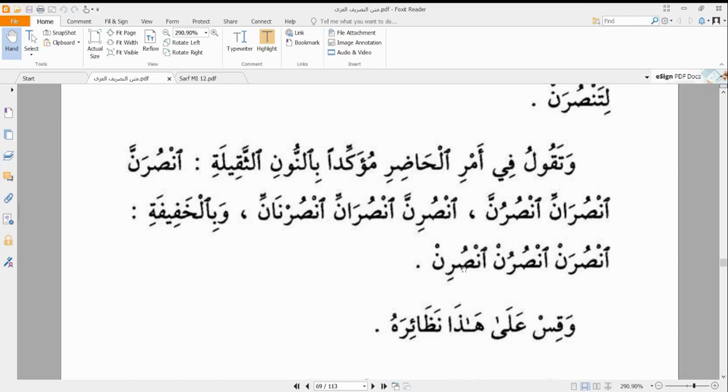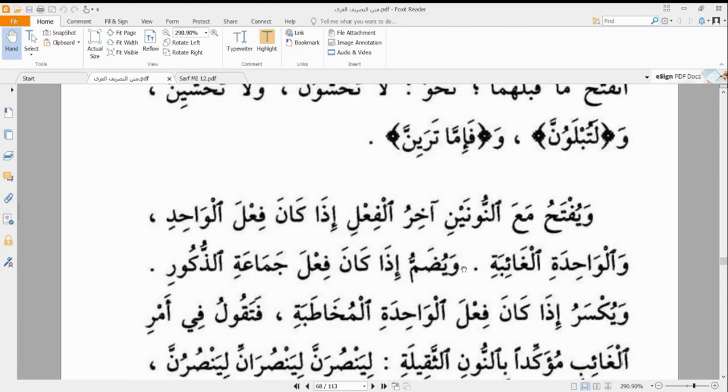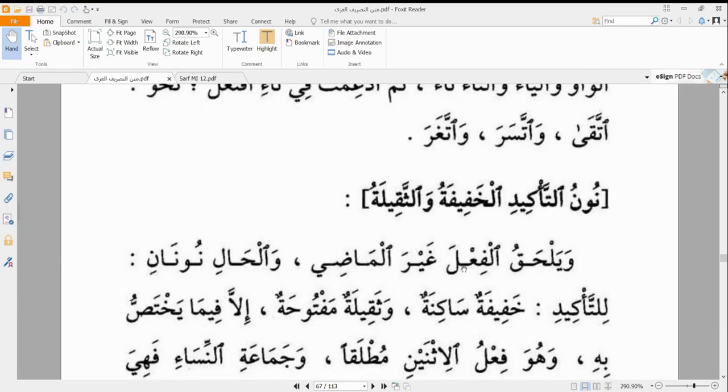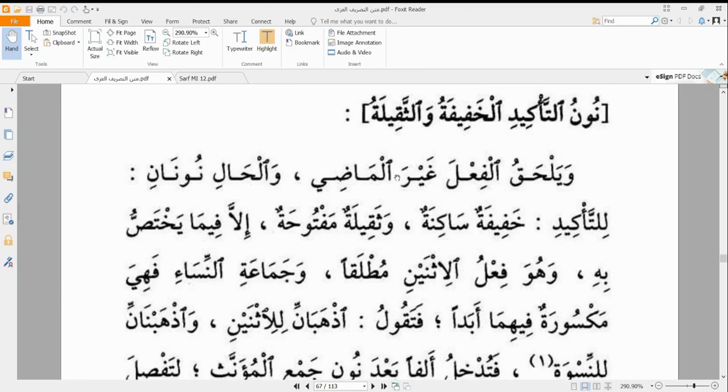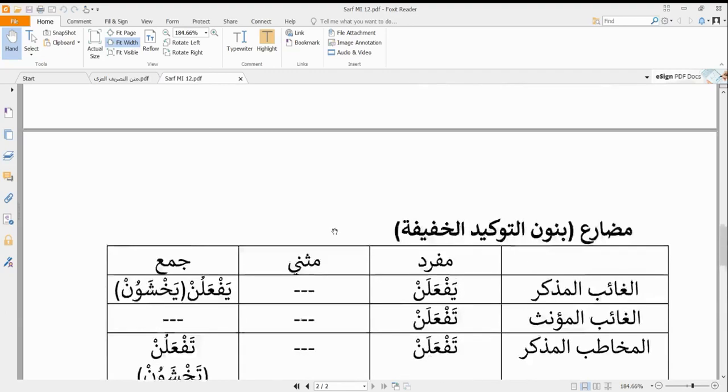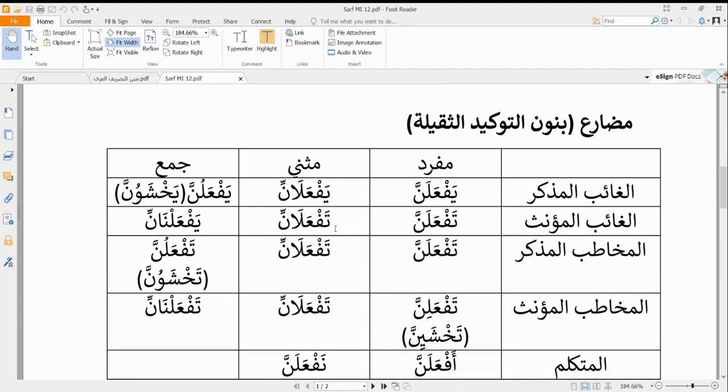Wa qis 'ala hadha nazha'ir. So when we are talking about other things, we use these formats that we have learned to add a nun ta'kid al-khafifa or thaqila to a fi'l. So let's go through it again. A brief summary is that nun ta'kid al-thaqila is a nun with shadda and fatha and is maftuha, except in two cases, when we are talking about muthanna and when we are talking about jam' mu'annath. And what happens in those cases? Nun ta'kid al-thaqila, we now have kasra.